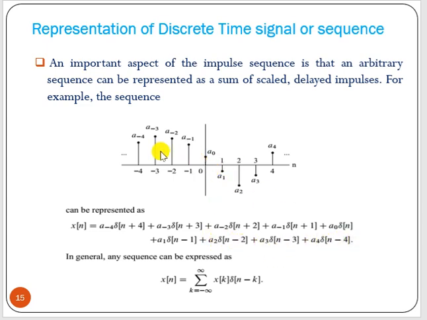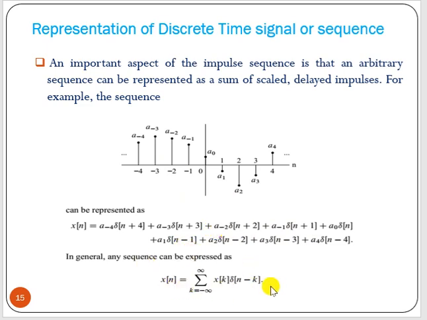And on this side, that is on the left hand side, this is a minus 1 into delta of, it is started from n equal to minus 1, so n plus 1. So that is a minus 1 delta of n plus 1. Next value started at n equal to minus 2, so what can we write? Delta of n plus 2 is a minus 2.